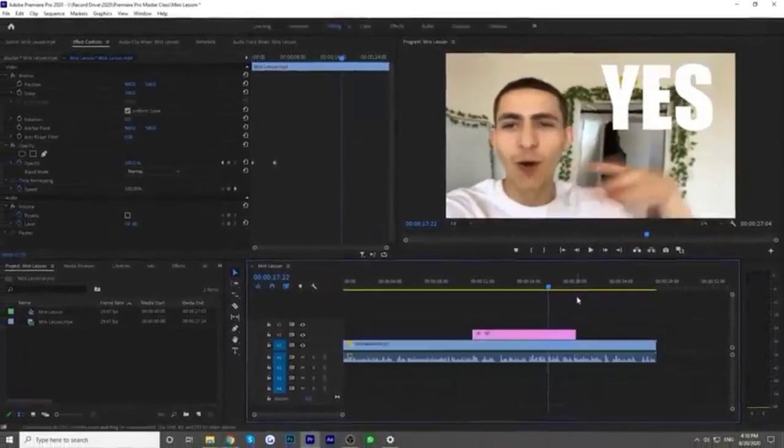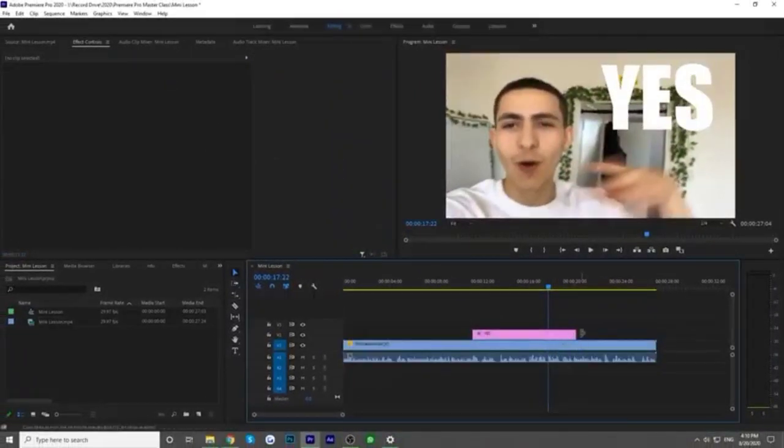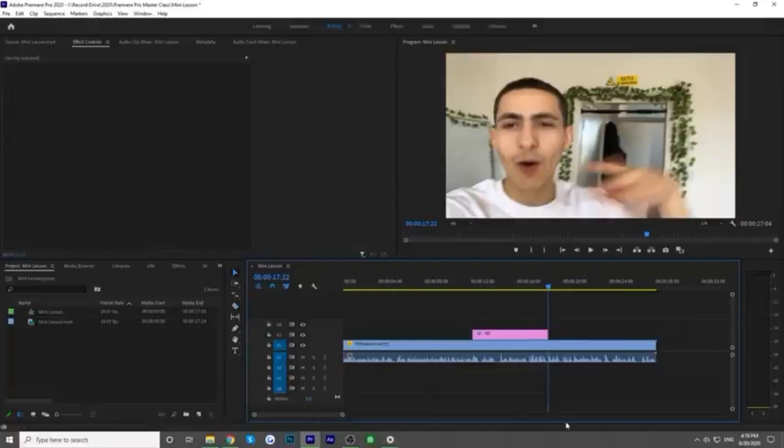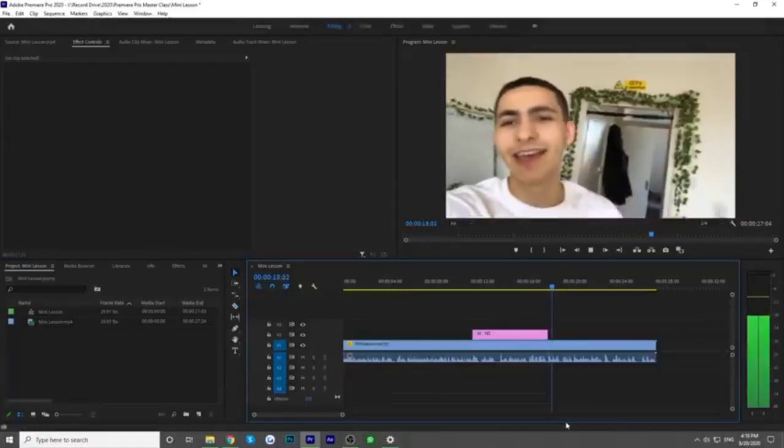So you see how I extended it because it needed to be extended a little bit. So extend it if it's a little too short, and then let's go ahead and press C again and chop it away because I said to get rid of it. So just when I wave my hand, it'll get rid of it now. Go ahead and take it away.